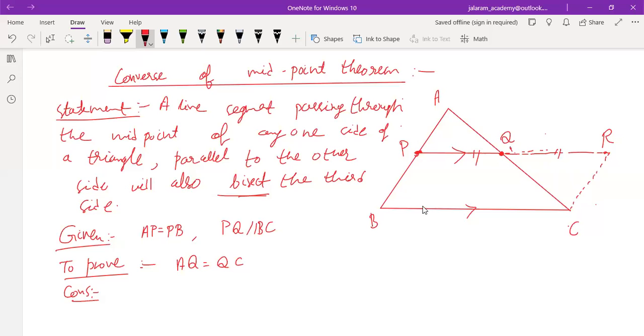Is that clear to you? The construction is: produce PQ to R such that QR equals PQ.